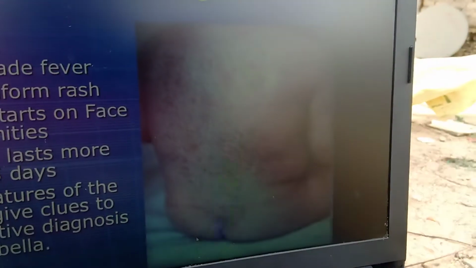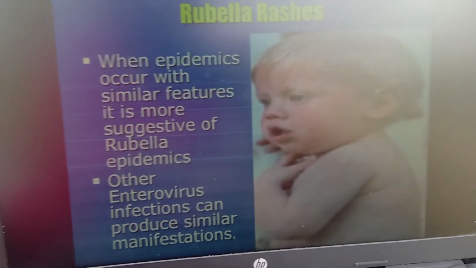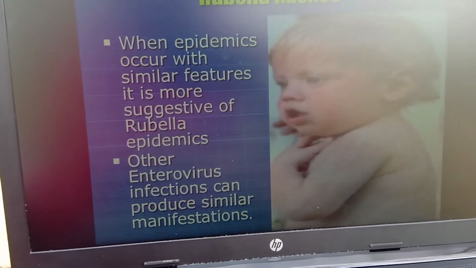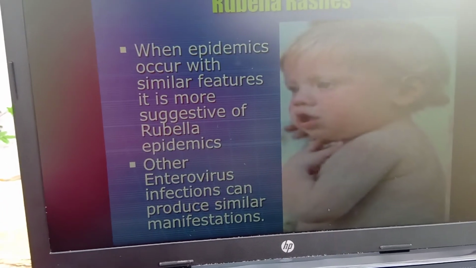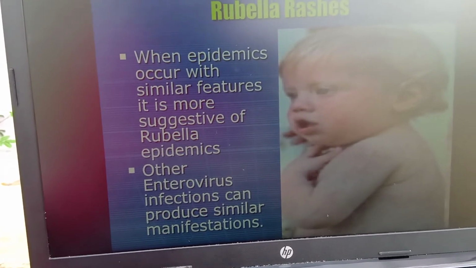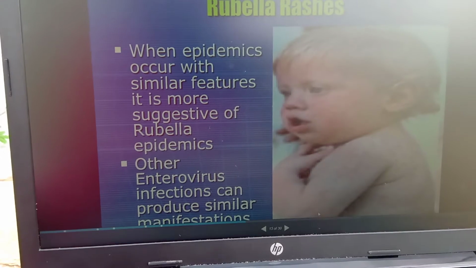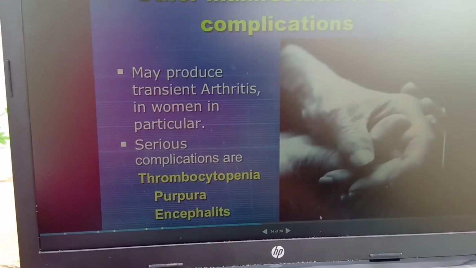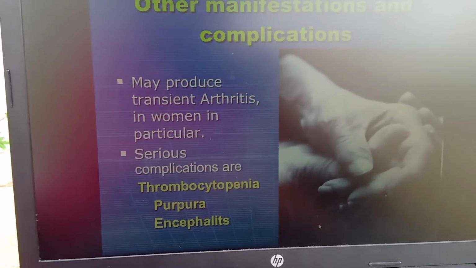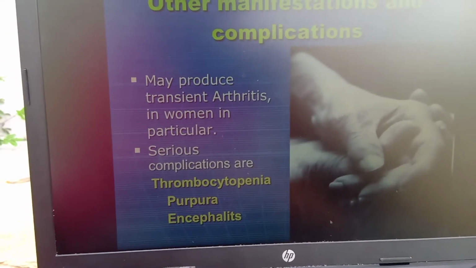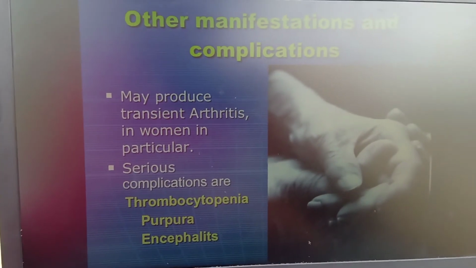Here you are shown the picture, so it looks like that, and these are rubella rashes only. In an epidemic, people in nearby cases, for example in congested places, are going to get infected with rubella. Some of the other manifestations or complications they are going to see here are arthritis, inflammation of the bones, and especially in women they can see this kind of infection.